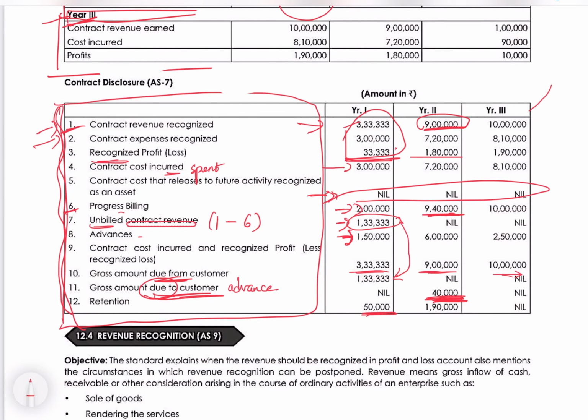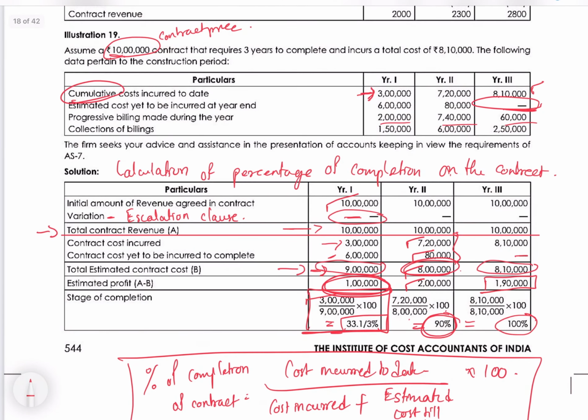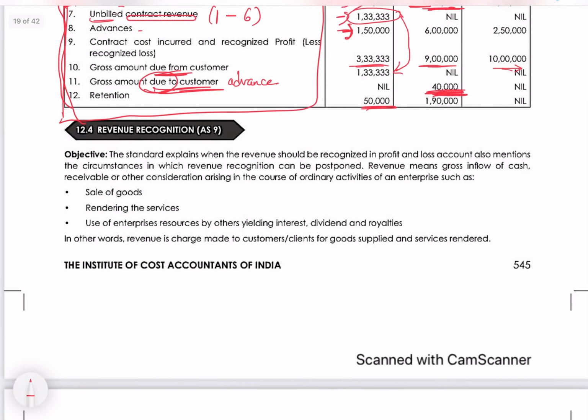Incurred is the same because no other figures are given, like spent being different and recognized being different. The question doesn't include any information like this, so both figures are the same here. This will be nil. Progress billings, again given in the question, 9 lakh 40. If you see, 7 lakh 40 plus 2 lakh is 9 lakh 40.